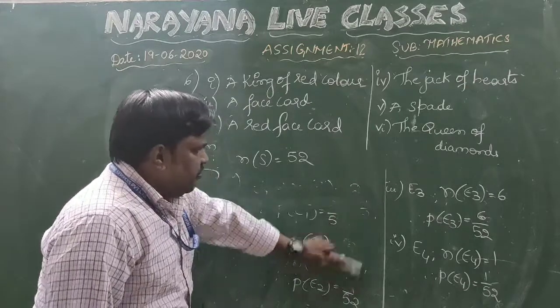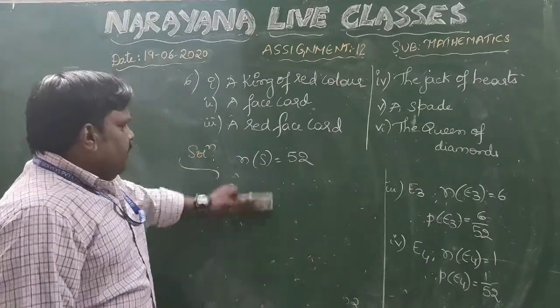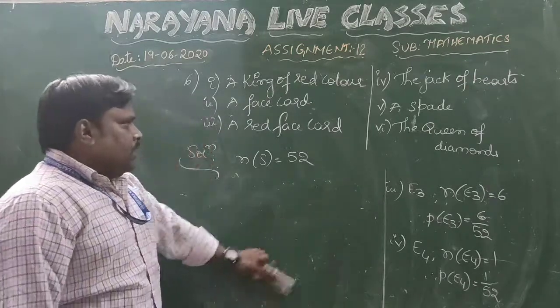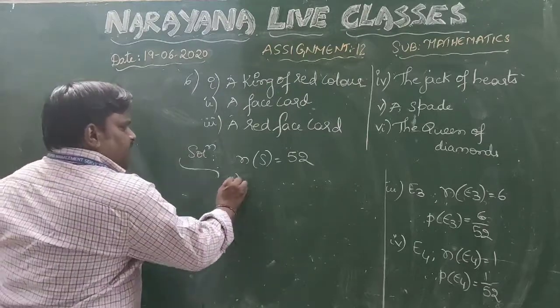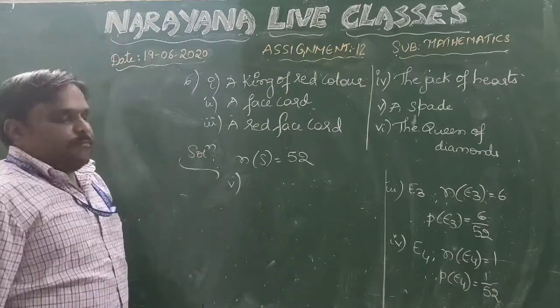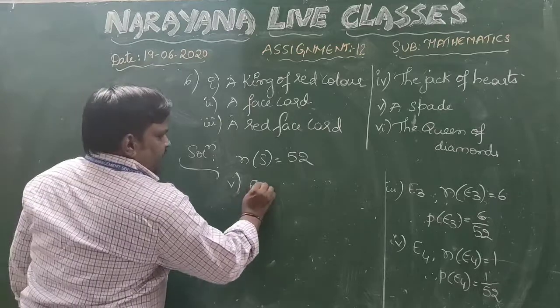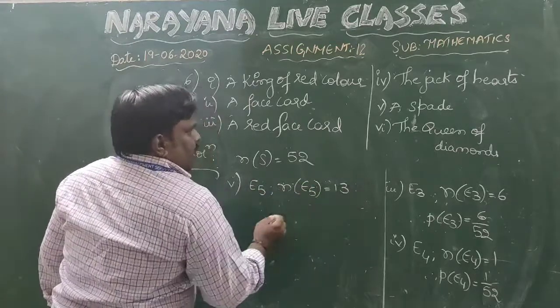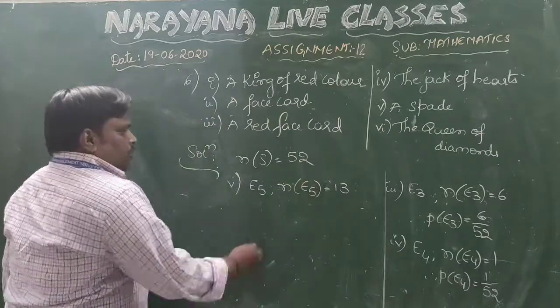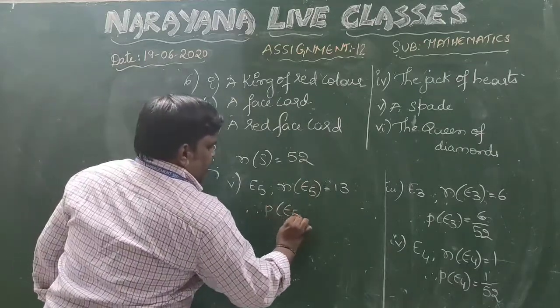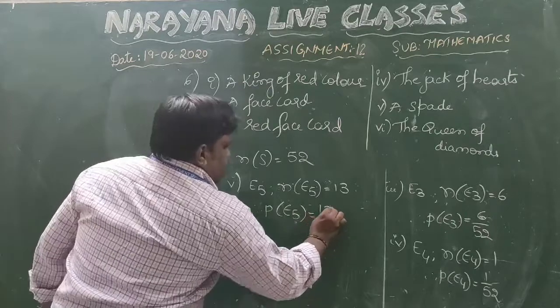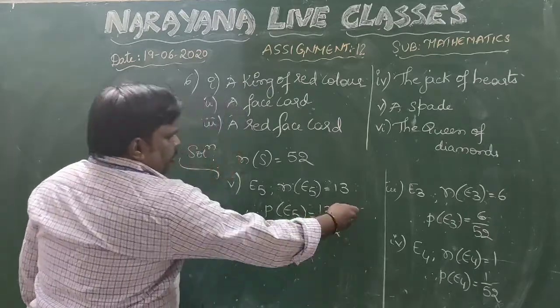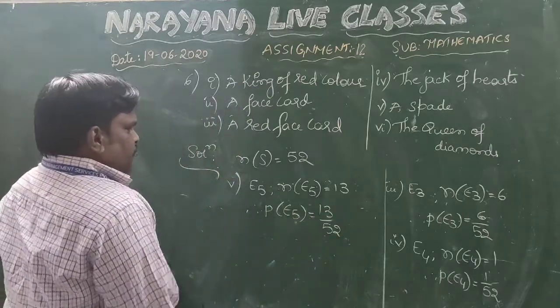Coming to the fifth question. What is the fifth question here? If you observe properly, a spade. So how many spades will be there for us? We will have 13 spades. Therefore, if you take this event as E5, n of E5 will be equal to 13 and n of S is already known as 52. Therefore, P of E5 is equal to 13 by 52. If you want, you can simplify this, otherwise you can leave it, no issue.